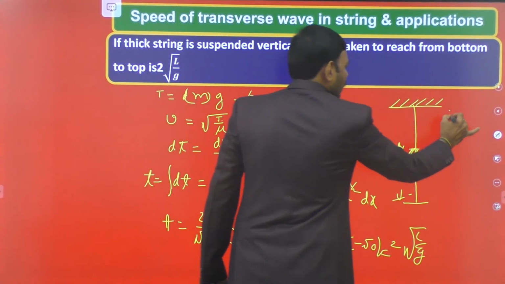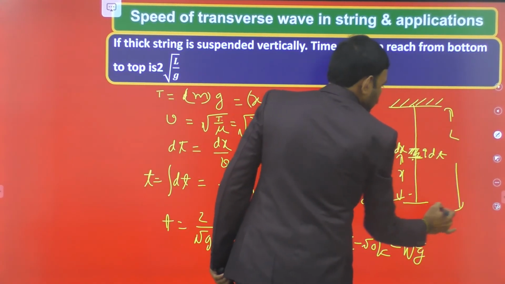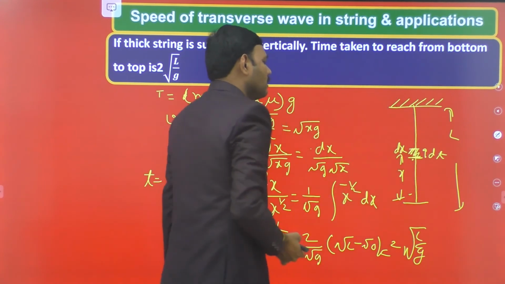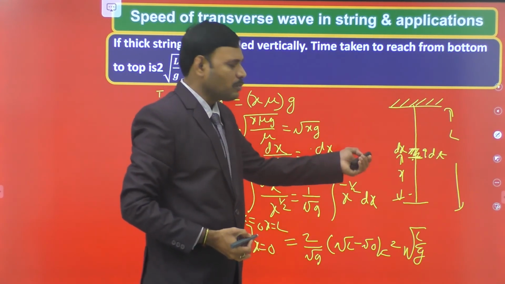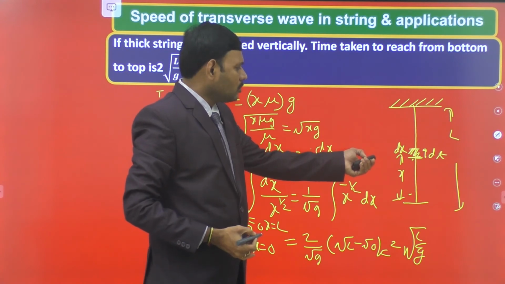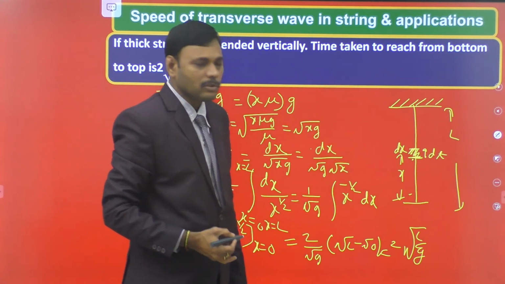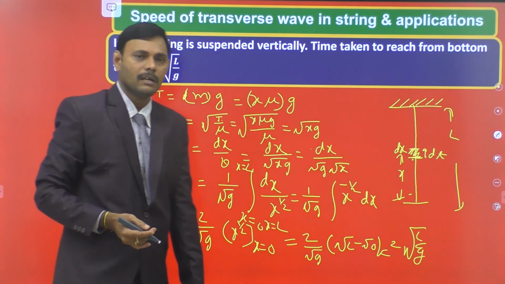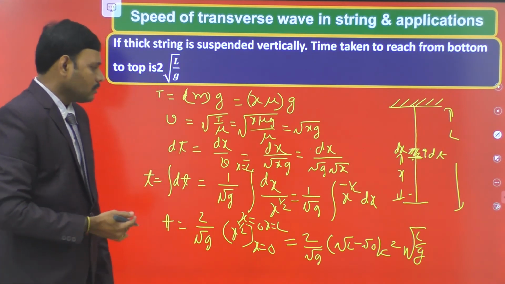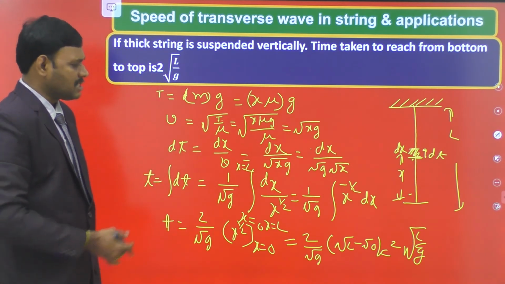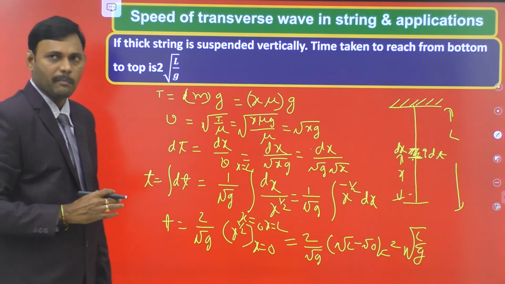The total length of the wire is L. Then velocity is variable. From point to point, tension is variable, velocity is variable. So to find the time taken from bottom to the top by using the integration idea, we calculated the time taken, which is equal to 2 square root of L by g. Very, very important concept for JEE Main.